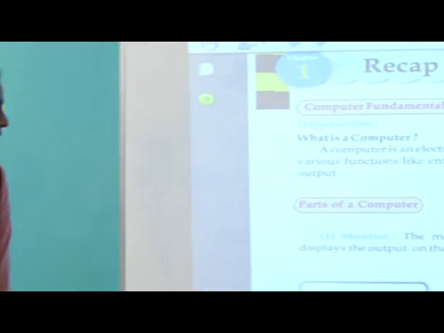Same like that, there are so many devices which are electronic devices. Which are they? Fan, nice. Next, TV, good. Next, washing machine, cooler. There are so many electronic devices. Why are they called electronic? Because they run on electricity, that's why they are called electronic devices. Okay. Now we will see parts of computer.